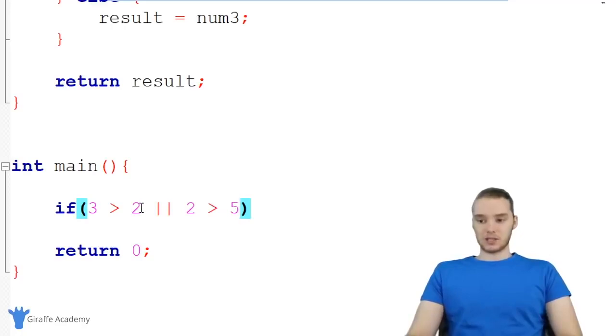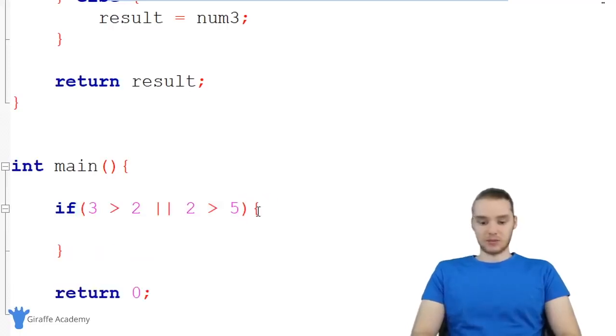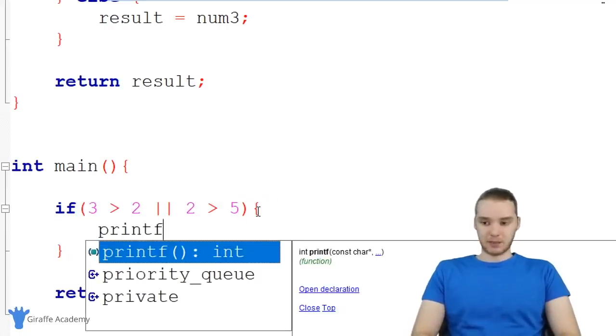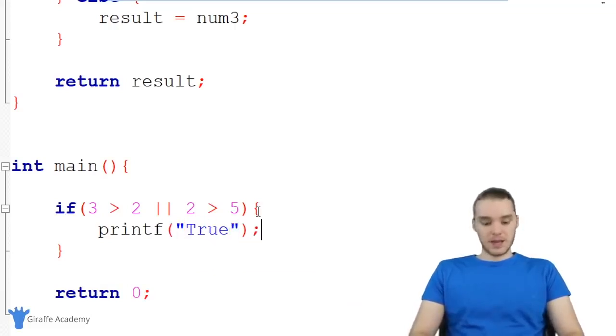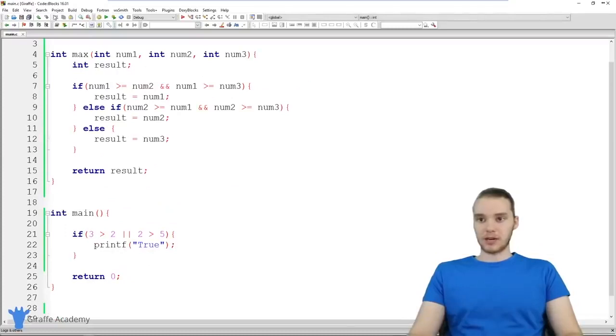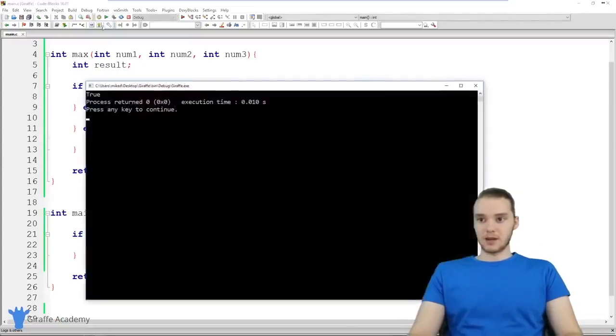Only one of these is true, right? 3 is greater than 2, that's true, but 2 is not greater than 5. So this guy's false. But when we use or, only one of these two conditions has to be true for the whole thing to be true. So if I printed something out here like true, now when I run my program, we should print true because we're using that or, and you see that we do.